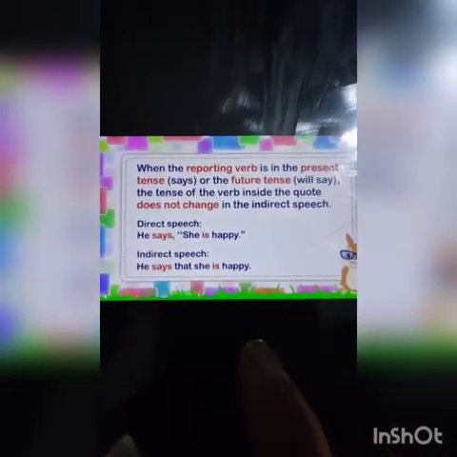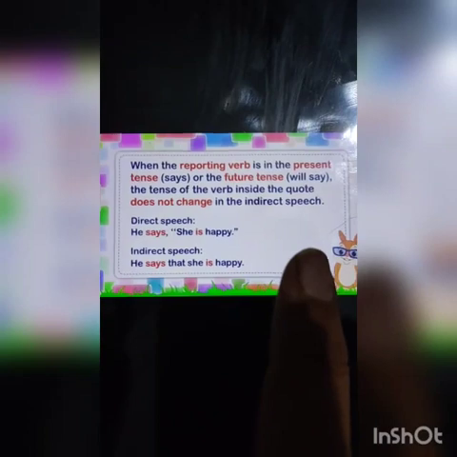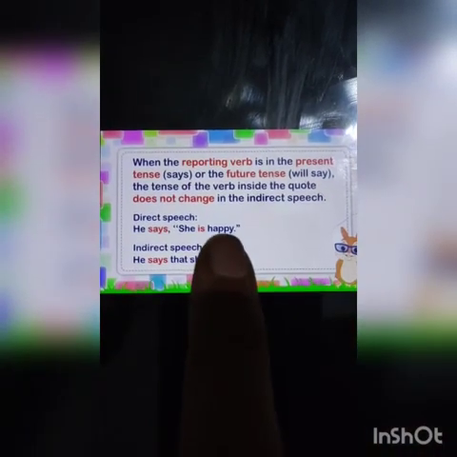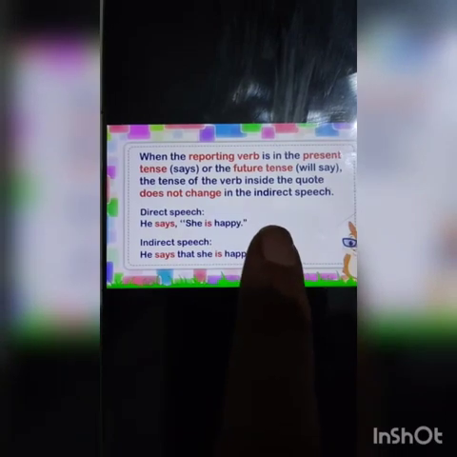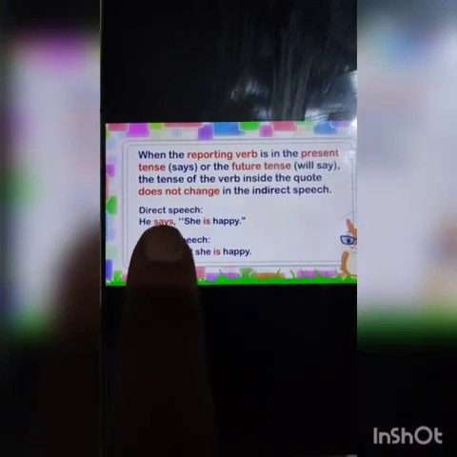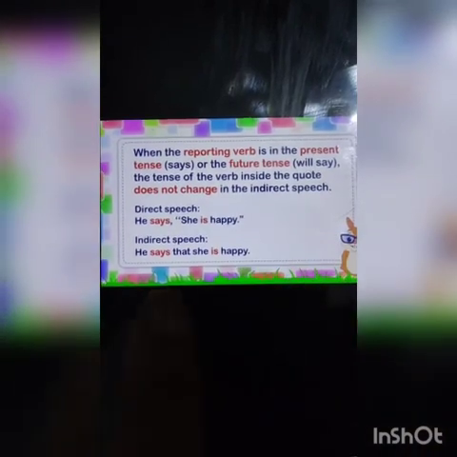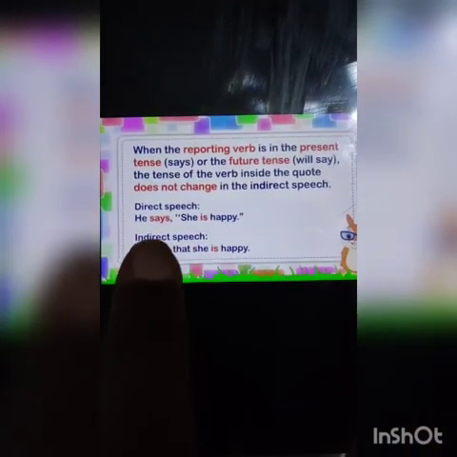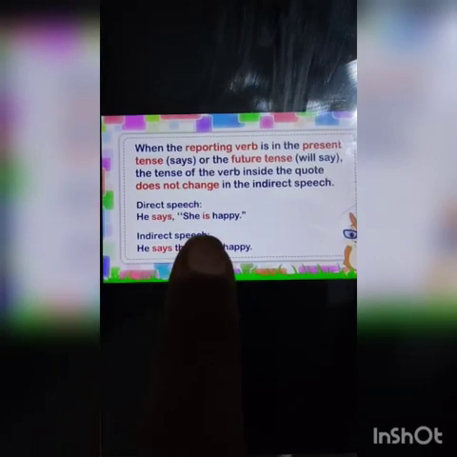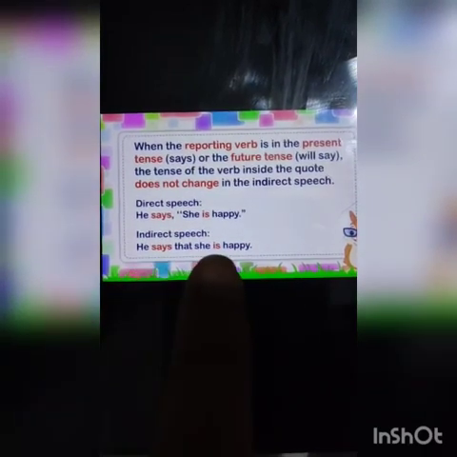Now next, when the reporting verb is in the present tense or the future tense, the tense of the verb inside the quote does not change in indirect speech. For example, direct speech: He says, "She is happy." Indirect speech: He says that she is happy.